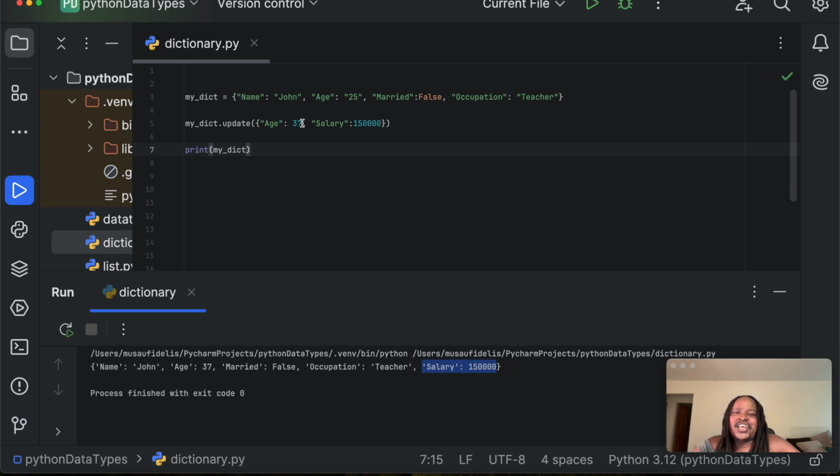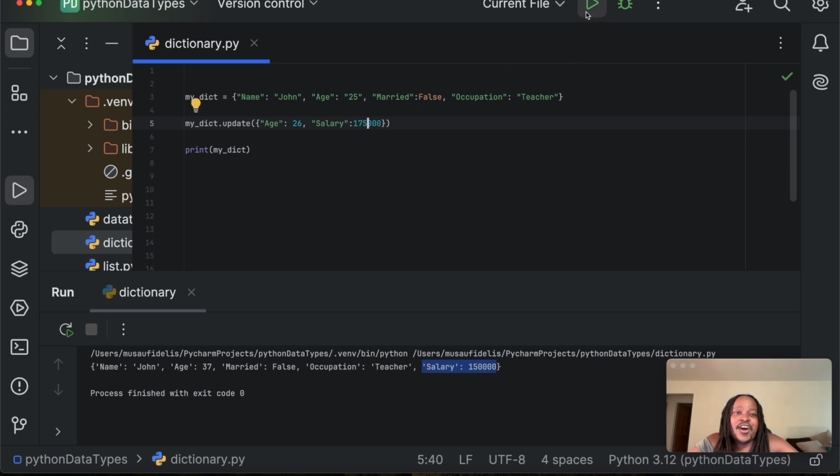Maybe we should change the age from 37 to 26, like that. From 25 we go to 26. I don't know why we went all the way to 37. And we can change the salary here from $150,000. We can give him a raise because he's a good teacher, and we can make this 175.